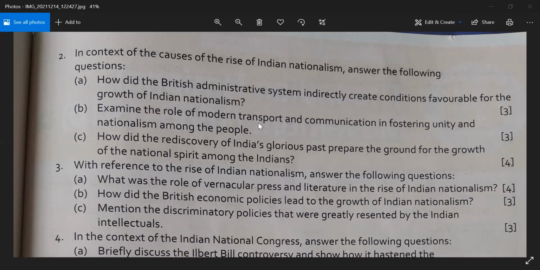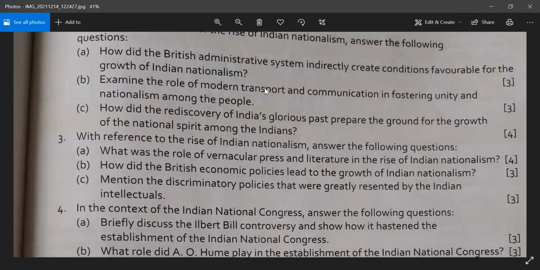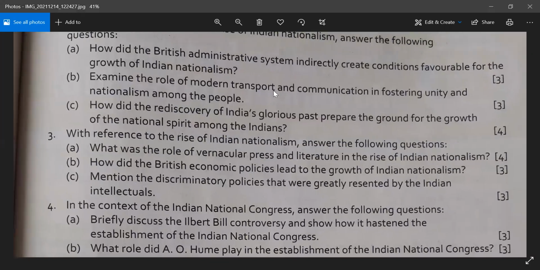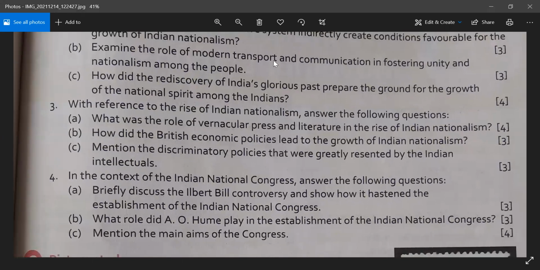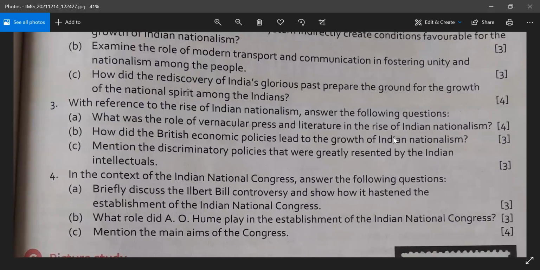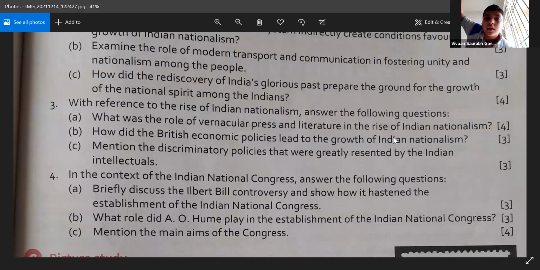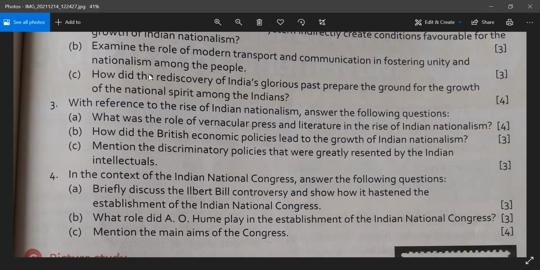Next is, with reference to the rise of Indian nationalism, answer the following questions. Number one, what was the role of vernacular press and literature in the rise of Indian nationalism? Priyanshu, I think you can also answer this. This is very easy. What was the role of vernacular press?